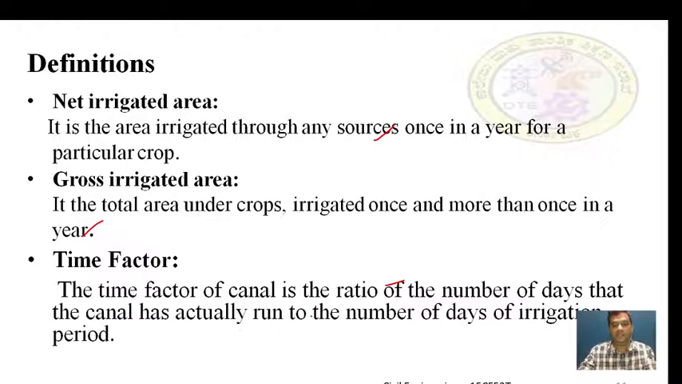For rice, the irrigation period will be nearly 120 days. For sugarcane, water may be required for nearly a year. For cotton crops, water may be required for 8 months. For different crops, the number of days of irrigation period will be different.